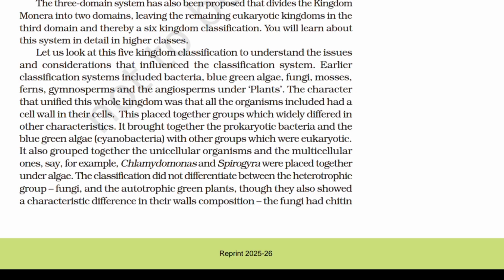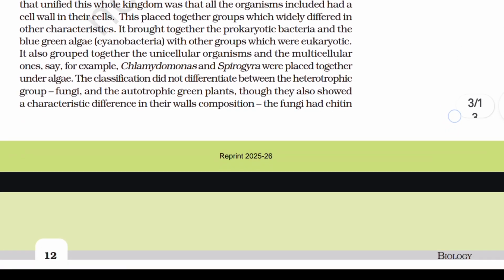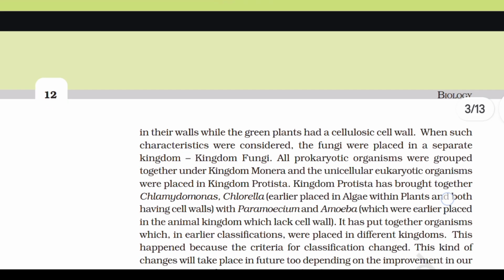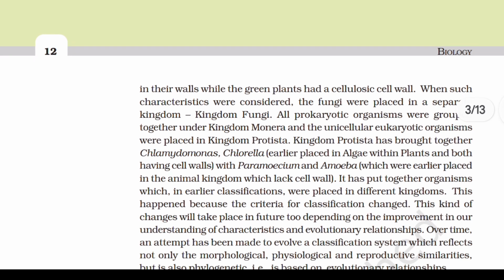It also grouped together the unicellular organisms and the multicellular ones, say, for example, Chlamydomonas and Spirogyra were placed together under algae. The classification did not differentiate between the heterotrophic group fungi and the autotrophic green plants, though they also showed a characteristic difference in their wall composition. The fungi had chitin in their walls, while the green plants had a cellulosic cell wall. When such characteristics were considered, the fungi were placed in a separate kingdom, kingdom Fungi.